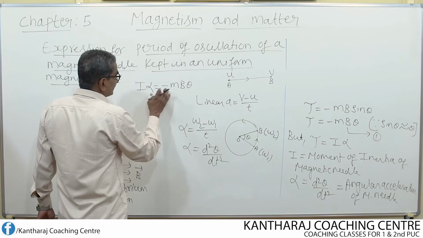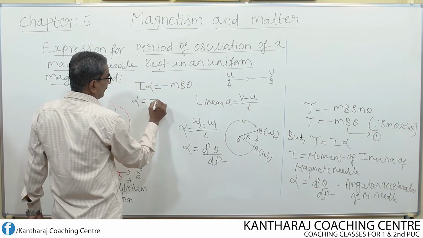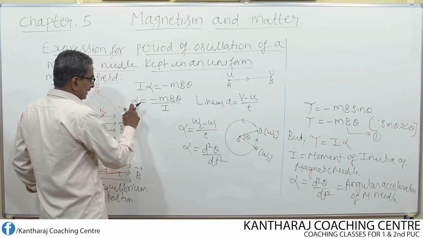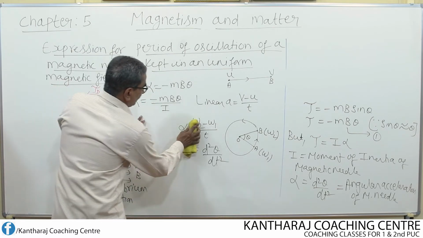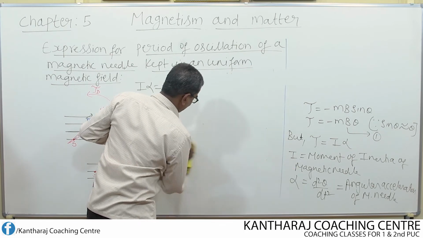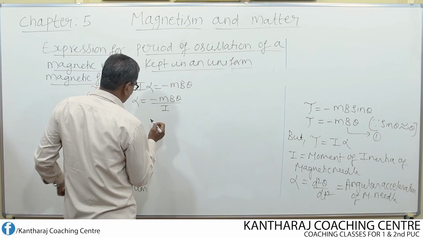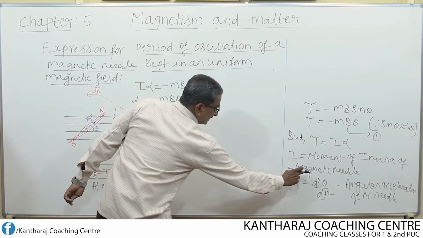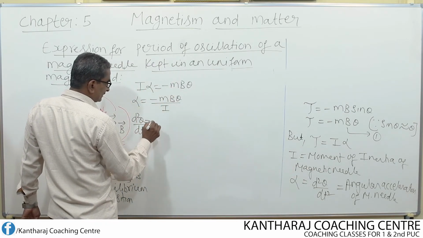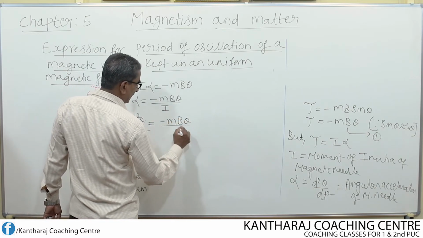Now, what is alpha? Let us substitute for alpha. First, I find out alpha. Alpha is equal to minus m into B into theta divided by I. Then for alpha, what can I substitute? For alpha, I can substitute, using this equation, d square theta by dt square. So d square theta by dt square is equal to minus m into B into theta divided by I.